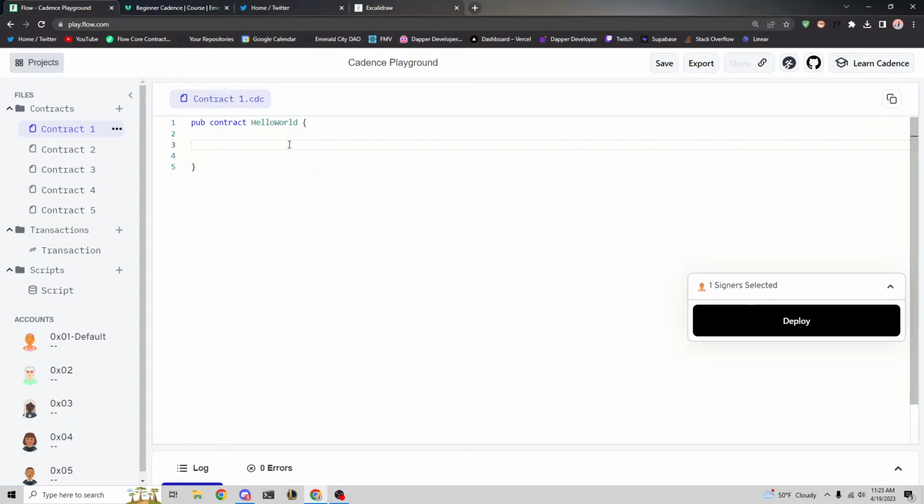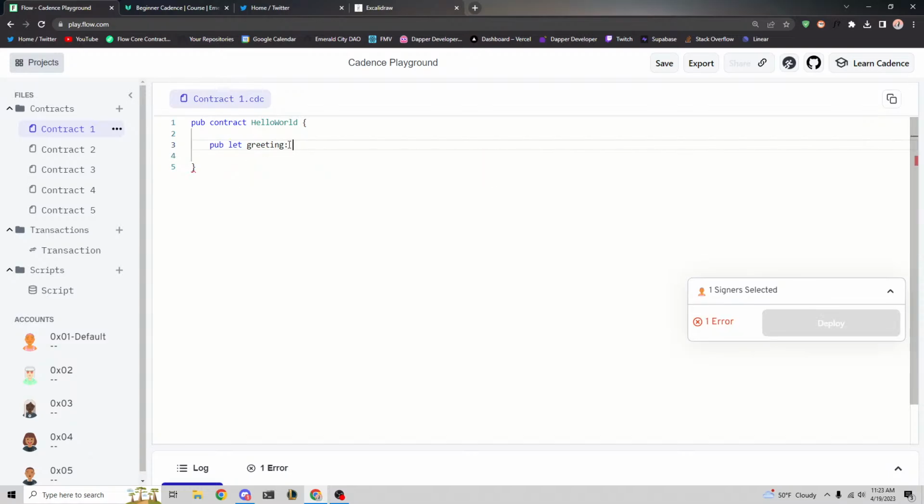So the way that we define a variable is we type pub let greeting, and we have to give it a type. So this is an interesting conversation about what a type is. A type is something that describes the type of data, right? Is it text, which is a string.